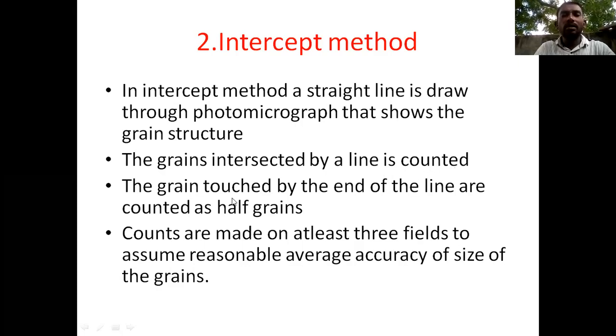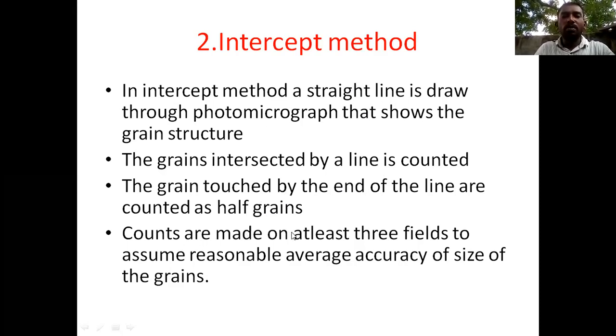Next, the grains touched by the end of the line are counted as half a grain. For example, if I draw one straight line like this and the end of the line touches a grain, we count it as half a grain. So that is the intercept method.